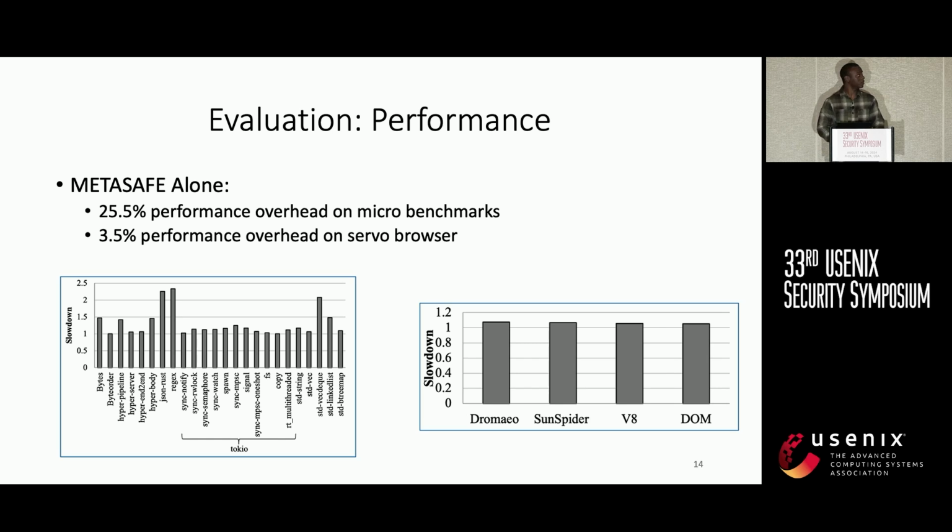We evaluate our prototype to measure the performance and memory overhead, and we find that for micro benchmarks, the performance overhead is 25%, while for real-world programs such as Servo, which is a browser written in Rust, we find that our prototype incurs only 3.5% performance overhead.